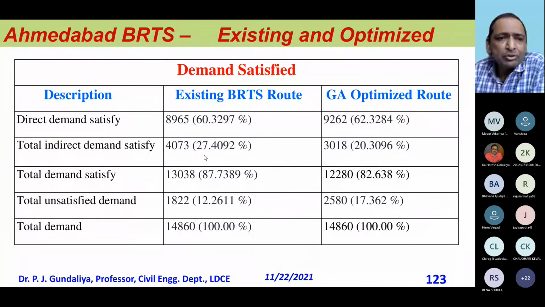Then here you see the indirect demand is 27, here only 20. Total demand satisfied is more in the existing route. Here it is less because the number of buses got reduced. Total unsatisfied demand is 12, here 17.36. This is not good again.